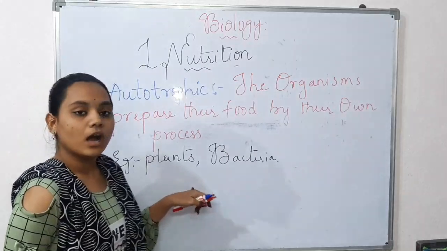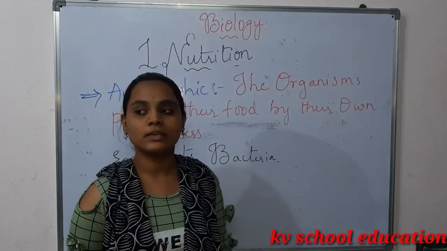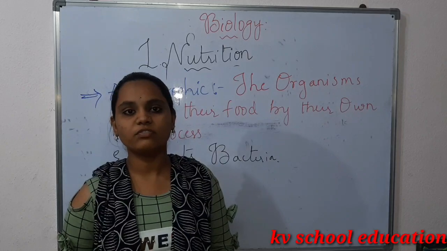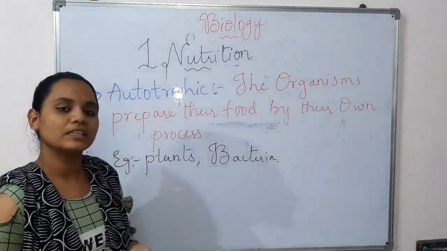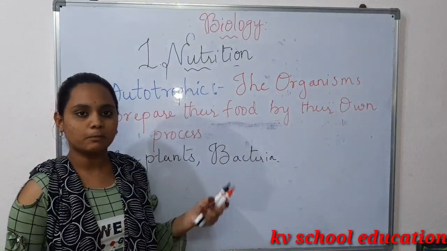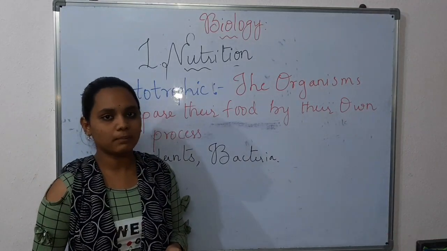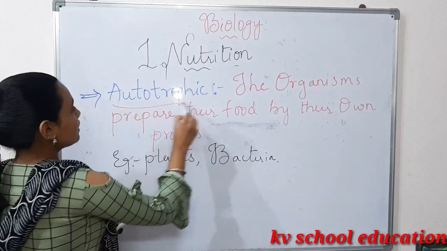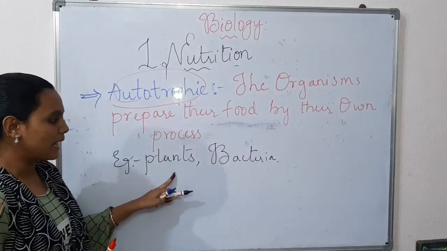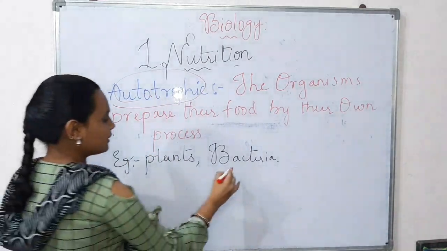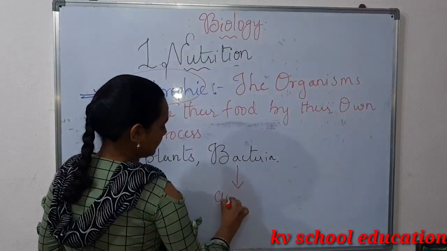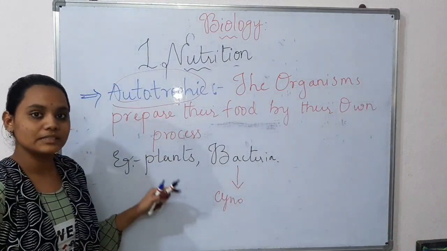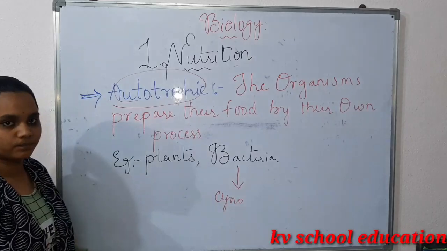How do plants come under autotrophic? Plants prepare their own food for some purposes and they give us food. We are depending on plants, but plants don't depend on anyone. They can prepare their own food. This is known as autotrophic nutrition. For example, plants and bacteria. Among the bacteria, cyanobacteria and some others come under it. Okay, this is about autotrophic nutrition.